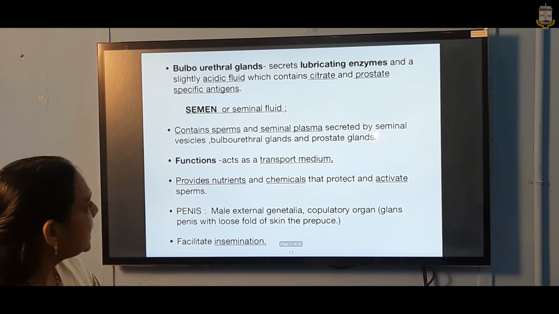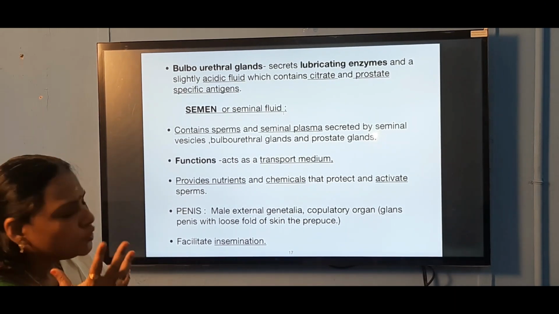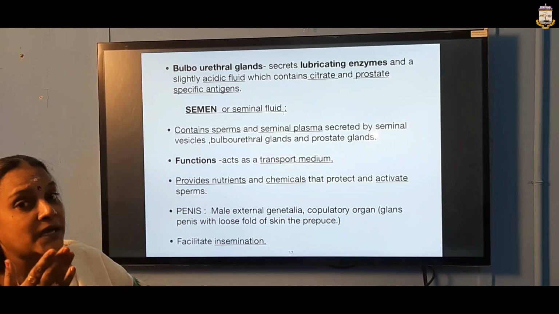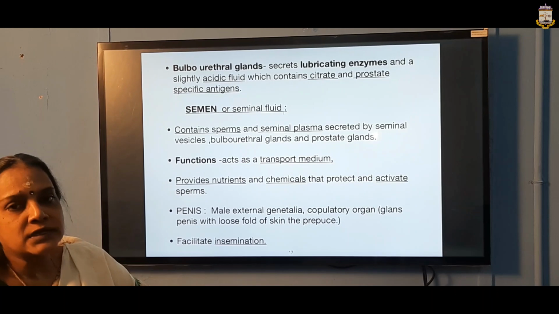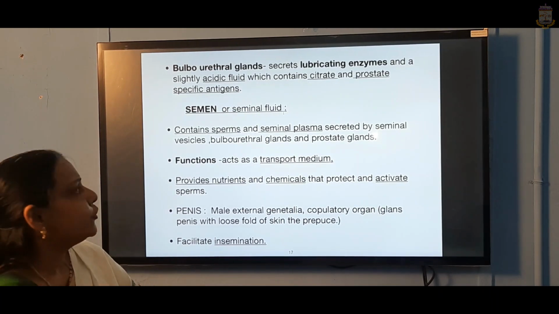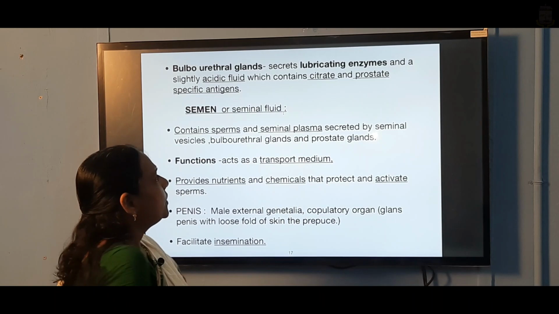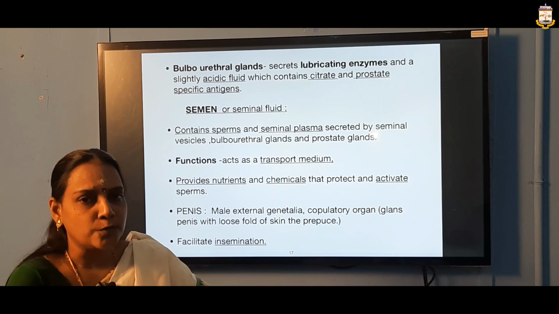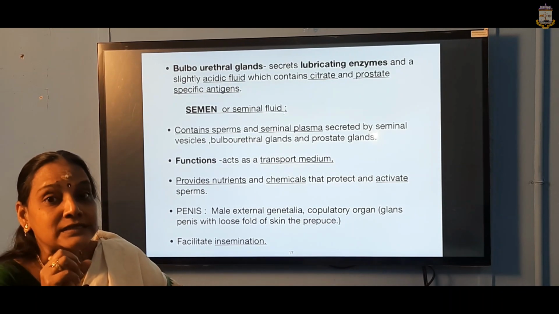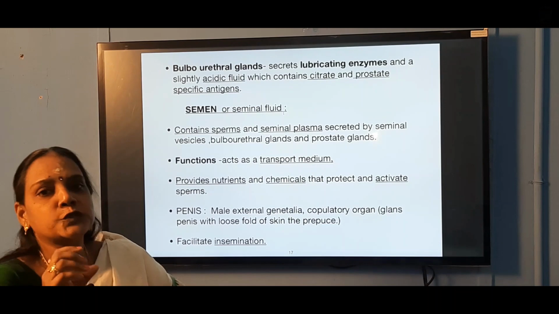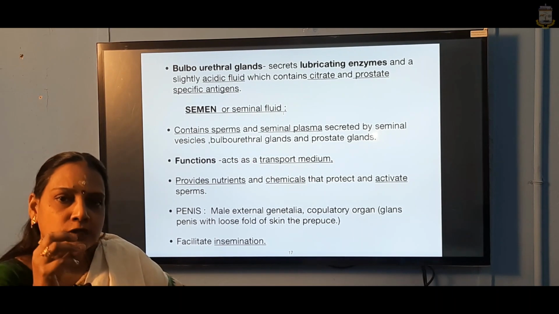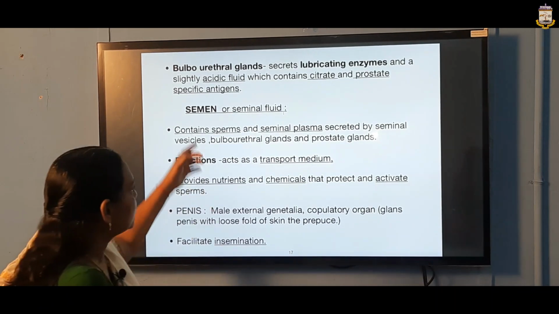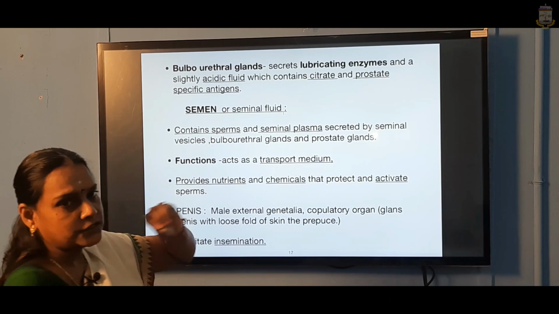The next is the bulbourethral glands. Here it is only for lubricating. It secretes lubricating enzymes and is slightly acidic in nature. Seminal plasma is alkaline, whereas the bulbourethral gland secretion is an acidic fluid containing citrate and prostate specific antigens. Later, in the next lesson, you will be learning about the antigen, how the male reproductive system may reject its own sperms. That is why we touch on the prostate specific antigen in a small line.